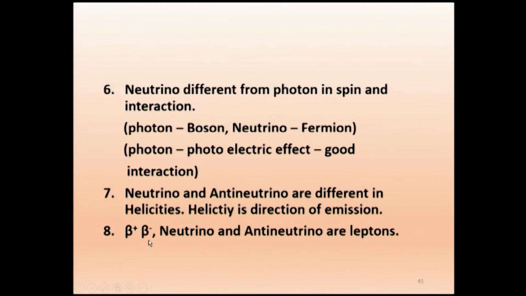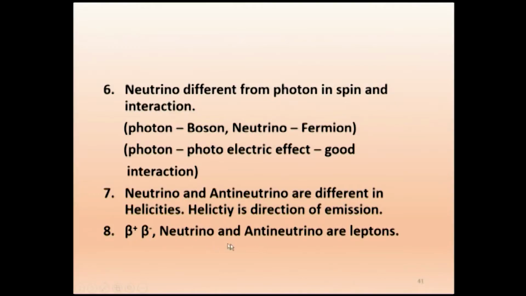Beta plus and beta minus, neutrino and antineutrino, they are all very light particles. Beta plus and also beta minus, they have got mass not approximately, actually exactly equal to the mass of electron. Neutrino and antineutrino, they have got almost zero mass.